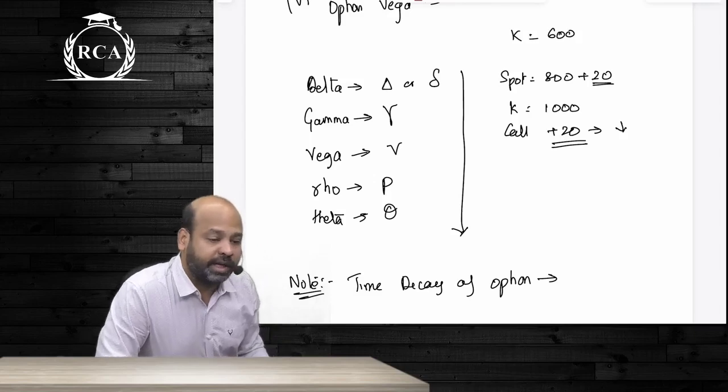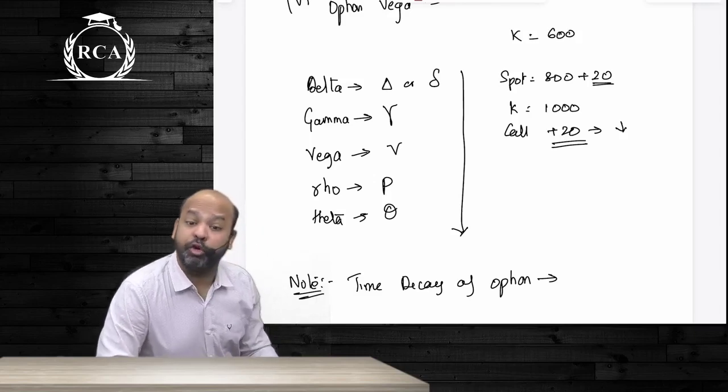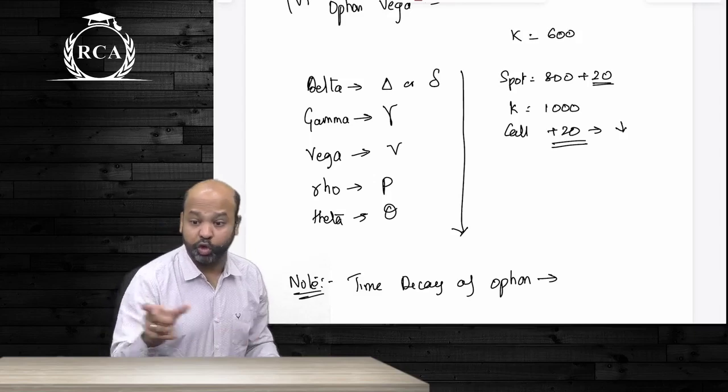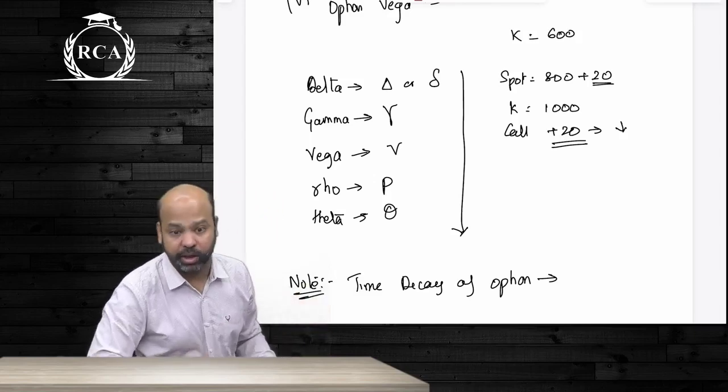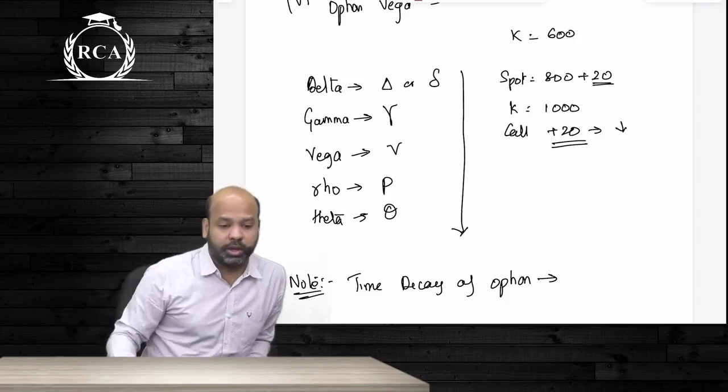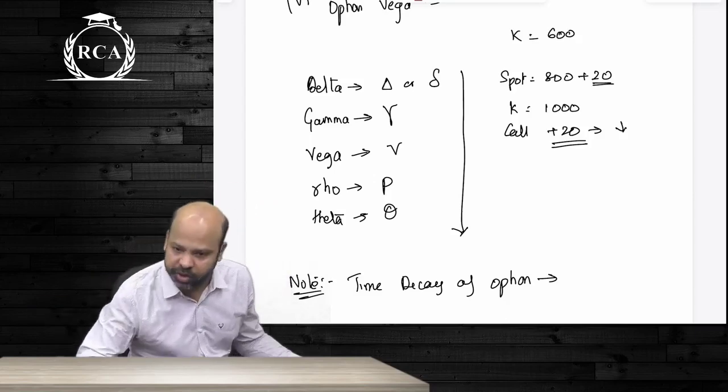Remember, guys, as the time to maturity reduces, the time value component of an option will keep reducing. I told you during the first half of the maturity period, usually 1/3 of the time value goes. During the second half, 2/3. This is called the time decay of an option.